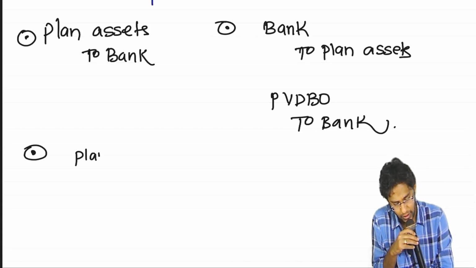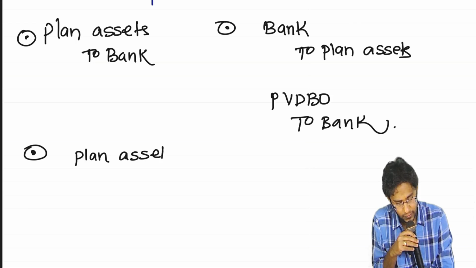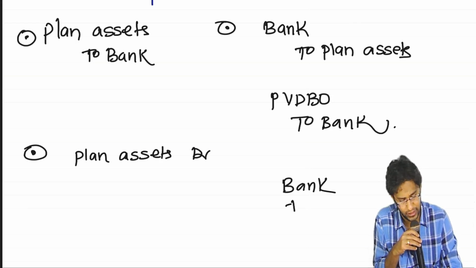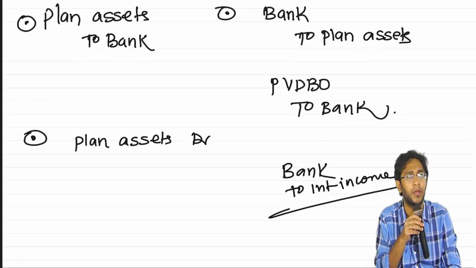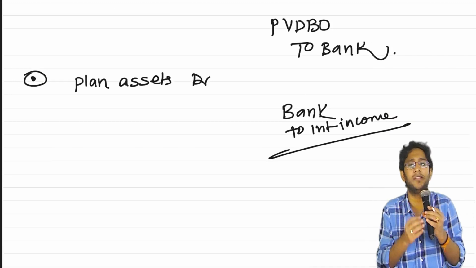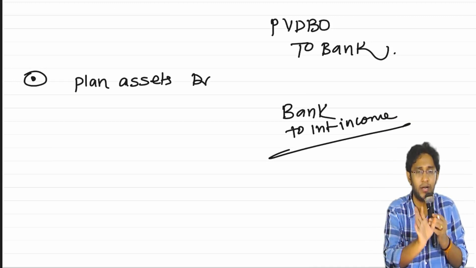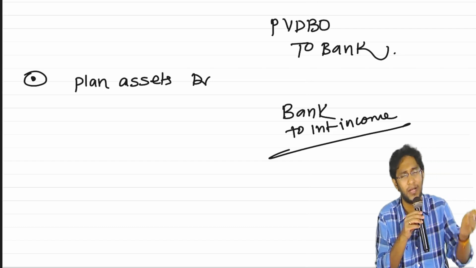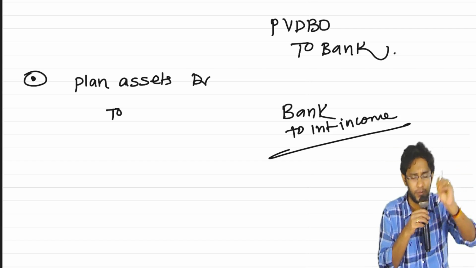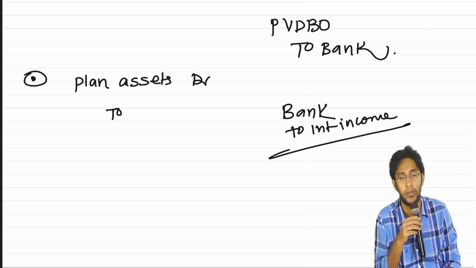Normally, when you receive interest income from anybody, the entry is bank account debit to interest income. But this money is again reinvested. Therefore, instead of calling it bank, we call it plan assets, because bank is also part of plan assets. Whatever returns I am getting, I am reinvesting. So plan assets account debit.